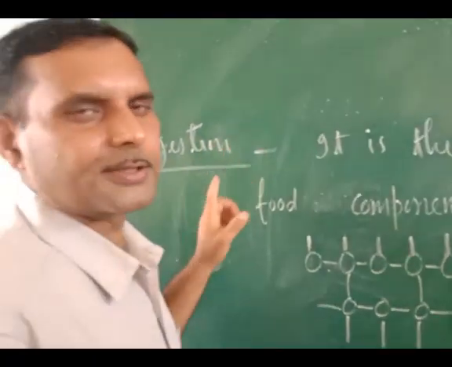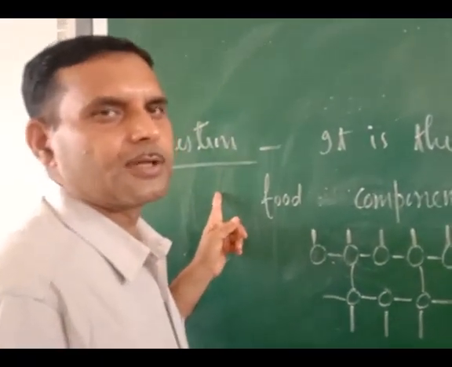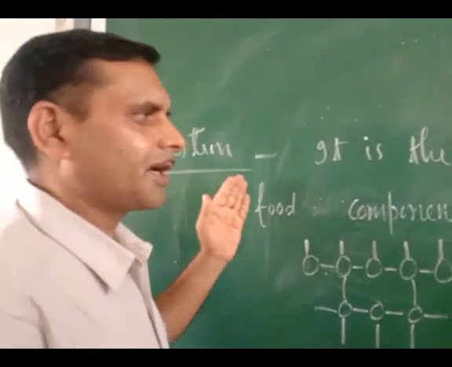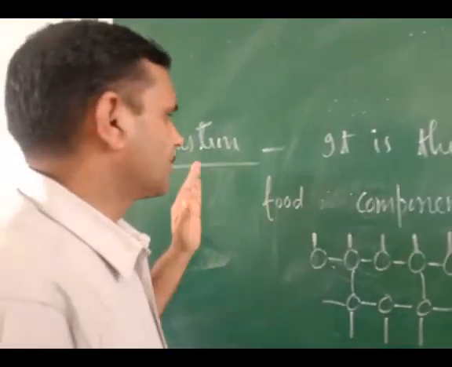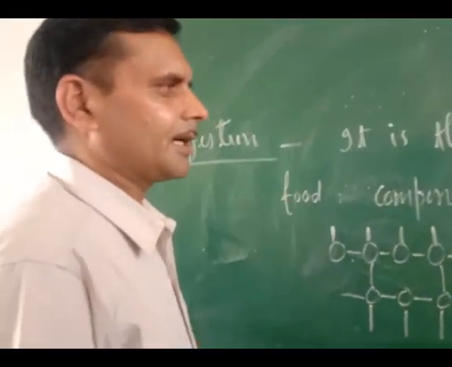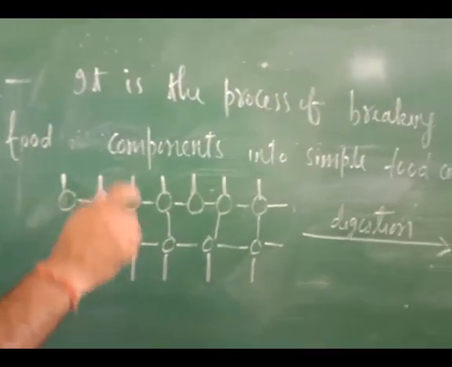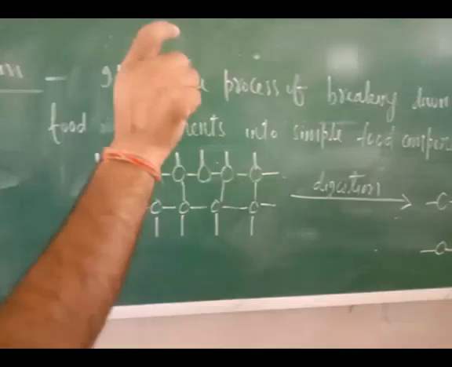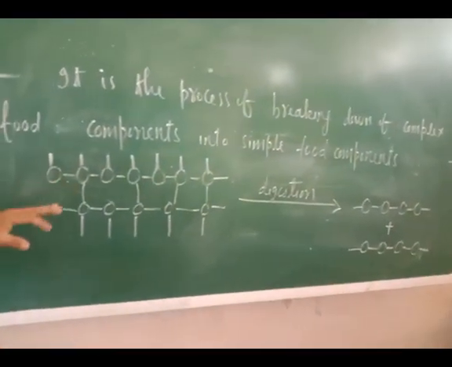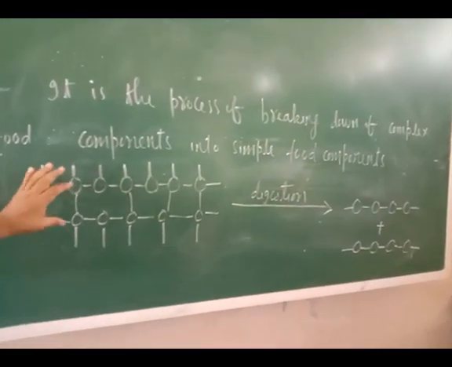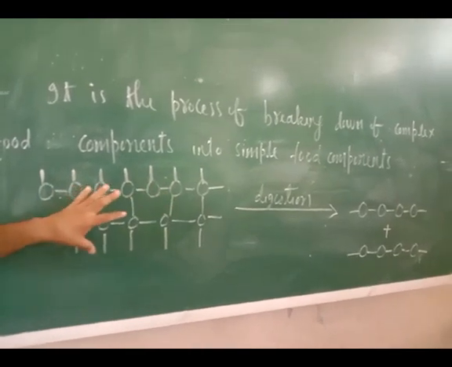So dear cadets, you have seen in the video also what is the meaning of digestion. Here I am explaining it further. Digestion is a process of breaking down complex food components into simpler food components. Just see, here I have given you one diagram. This is the symbolic representation of food.